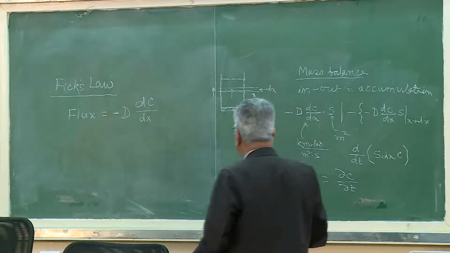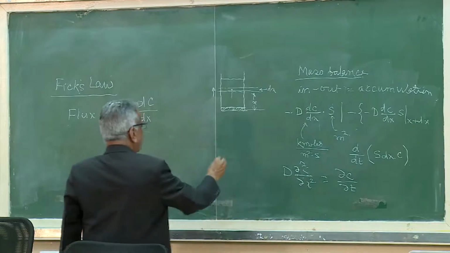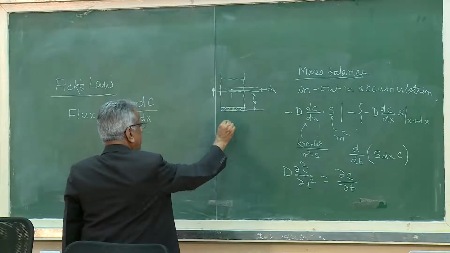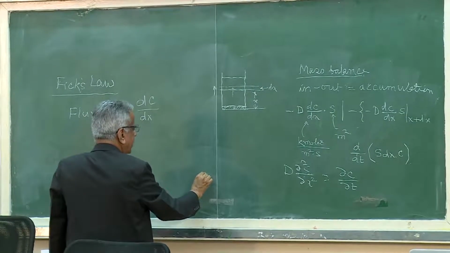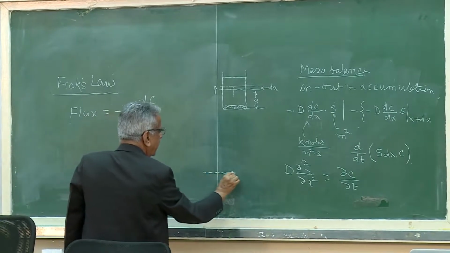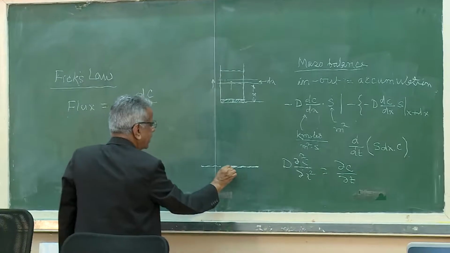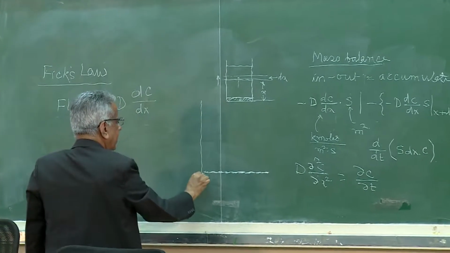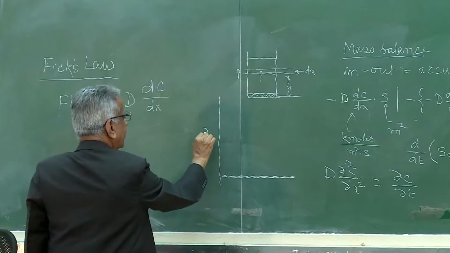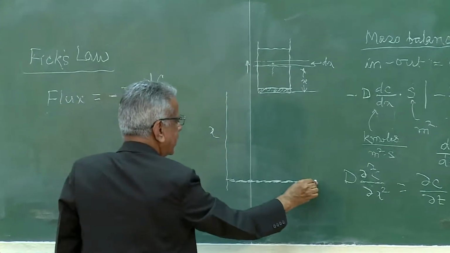So, the answer is, if this is bottom and that is top, initially the sugar concentration is very high. This is x, whereas this is sugar concentration.